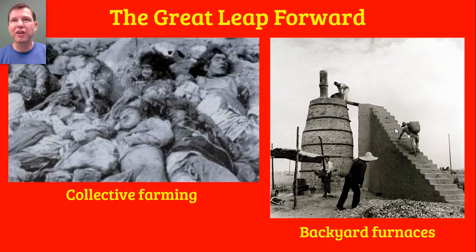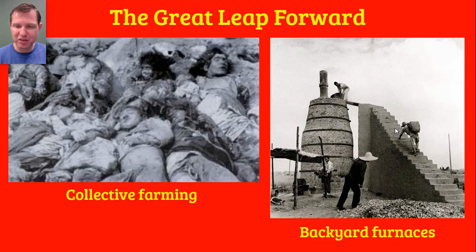And so Mao got this crazy idea to encourage the peasants out on their collective farm. Oh, by the way, not only are you farming, but we want you to build your own furnaces, known as backyard furnaces. We want you to collect junk goods, like old broken agricultural tools. You have tractors now, so you don't need your old hand tools. Old useless cooking pots that maybe had holes in them and things.